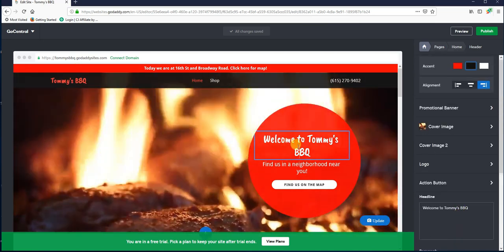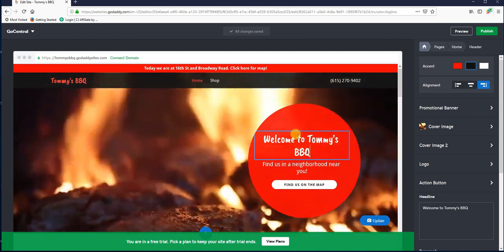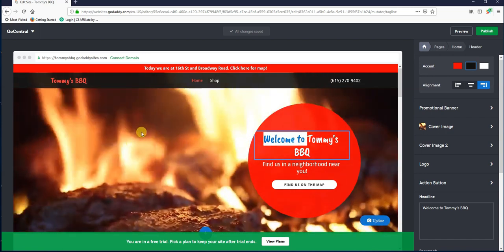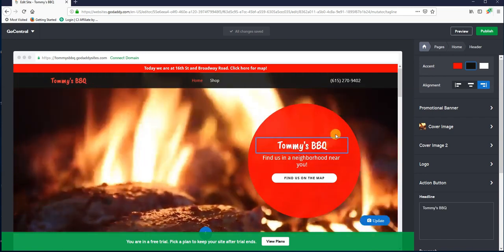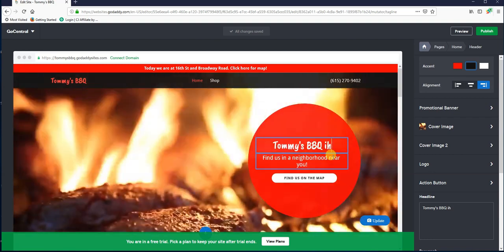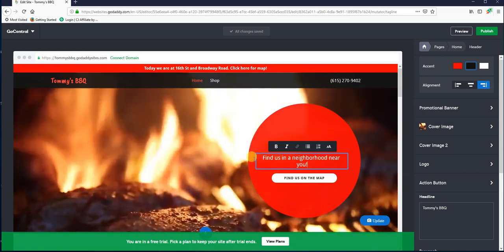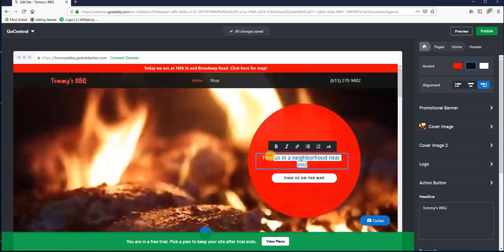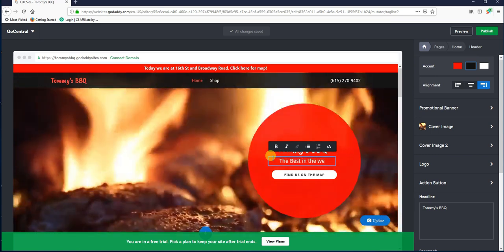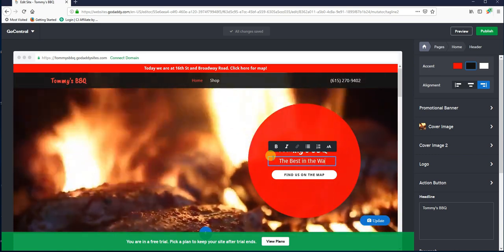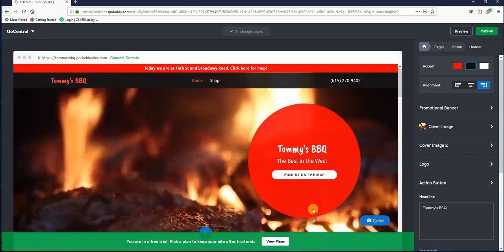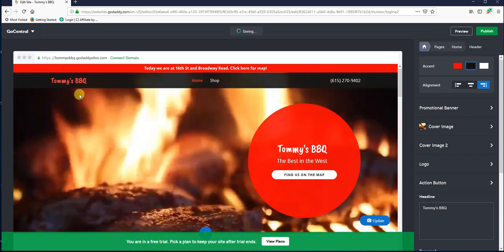All right. So once you've got all that filled out, the next thing that you want to do, we didn't talk about editing text in the page, but it's pretty simple. Anything that you want to edit, I mean, literally you just click in the box here of the text and just boom, let's take that out, and you can add stuff in. We don't care about that. Best in the West. I don't know why. That's just a thing that's in my head for some reason lately, so we'll roll with it. Alright, Tommy's Barbecue, the best in the West.